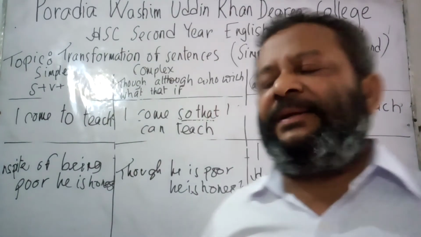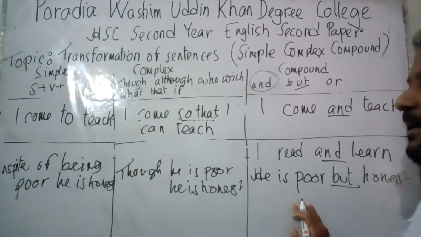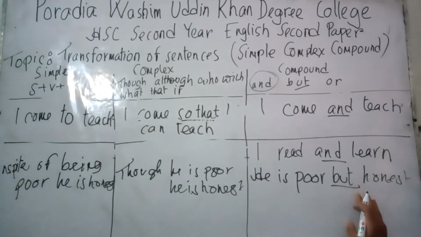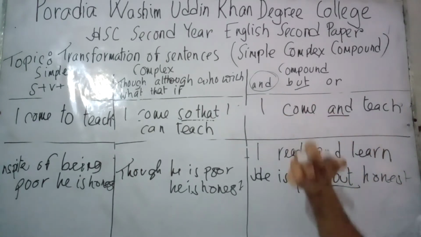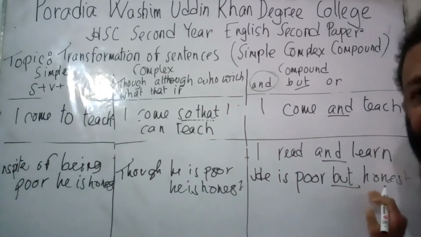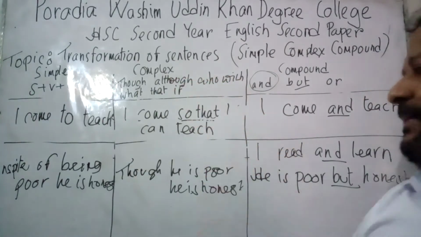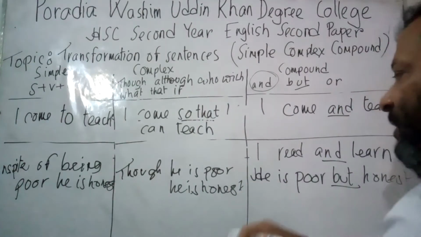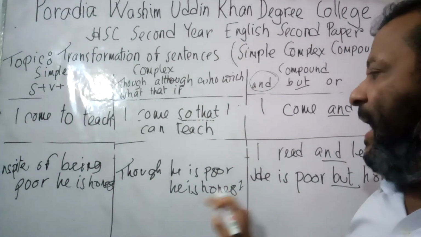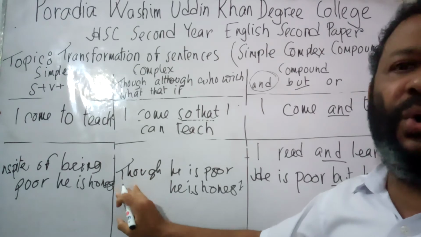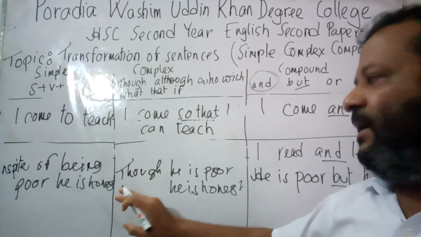Now, I started the sentence from the compound, and the sentence was written by the conjunction but. He is poor but honest. Now, I am to convert the sentence into complex. At the time of converting the sentence with but, I would start the sentence with though or although. Now, I have used here though.